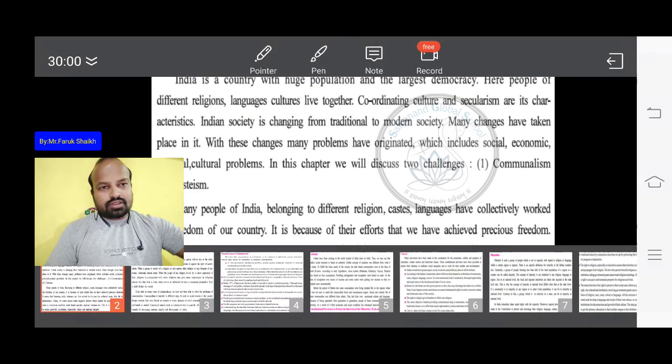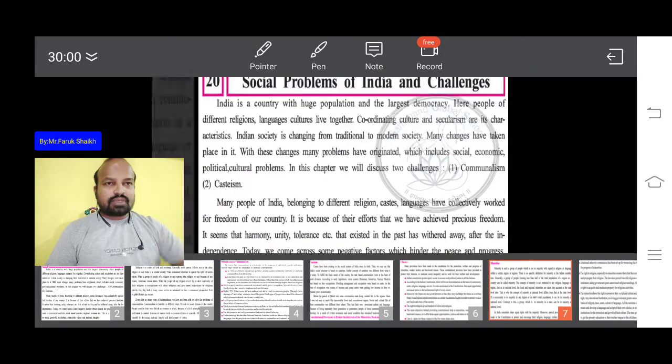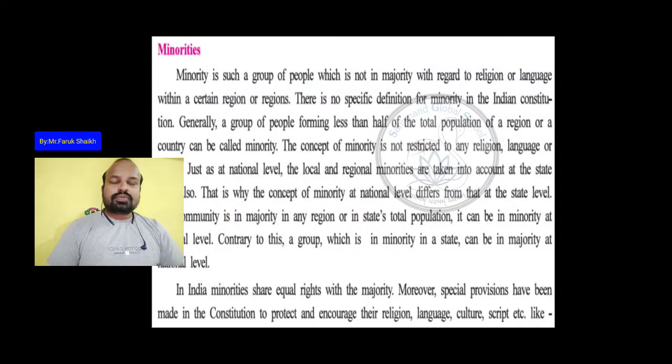Now today I am going to start with the minorities. Minorities are also a very important part of India. Minorities are decided according to religion, language, and the population of the caste and creed.